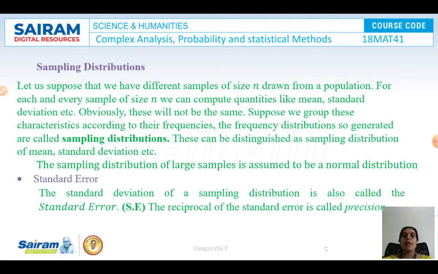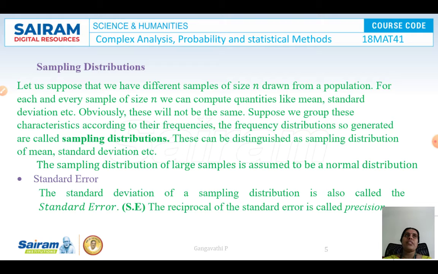Even though the number of elements in the samples is the same, the rule that we applied while drawing these samples from the universe is different. So obviously the mean, variance and standard deviation are going to be different. Suppose we group these characteristics according to their frequencies, then the frequency distribution so generated is called the sampling distribution. These can be distinguished as a simple distribution, mean, standard deviation, etc. The sampling distribution of a large sample is usually treated as a normal distribution.